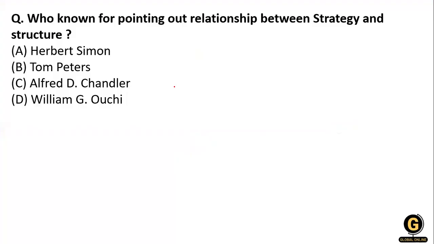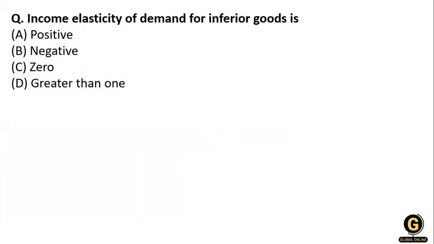Now let's start with the first question of today: who is known for pointing out the relationship between strategy and structure? The first option is Herbert Simon, Tom Peters, and the third is Alfred Chandler, and William Ouchi. So who propounded the relationship between the strategy and the structure? The strategy and structure is associated with Alfred Chandler.